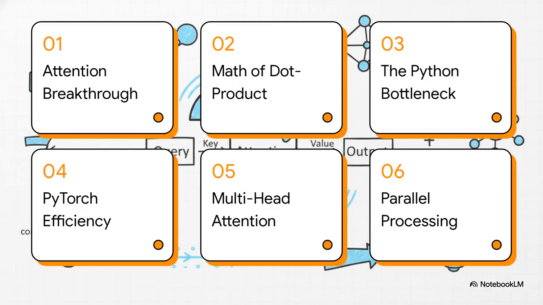Okay, here's our roadmap for today. We're going to start with the attention breakthrough and the math behind it. Then we'll analyze why manual Python creates such a massive bottleneck. From there, we refactor into production-ready PyTorch, scale the whole thing up with multi-head attention, and finally, we'll look at the raw power of parallel processing. Let's get right into it.